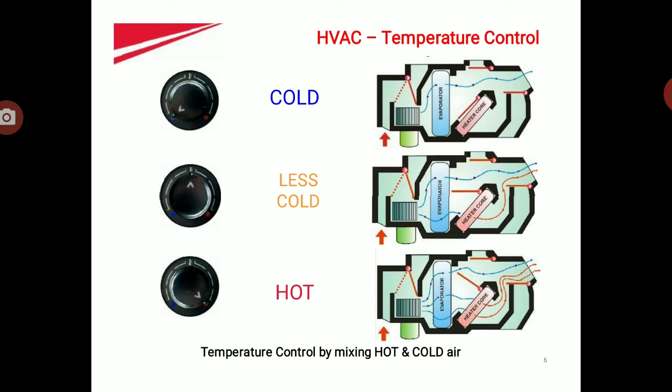When the knob is set to hot condition, all the air from the evaporator goes to the heater core, where it is heated up and gives full hot air in the cabin.